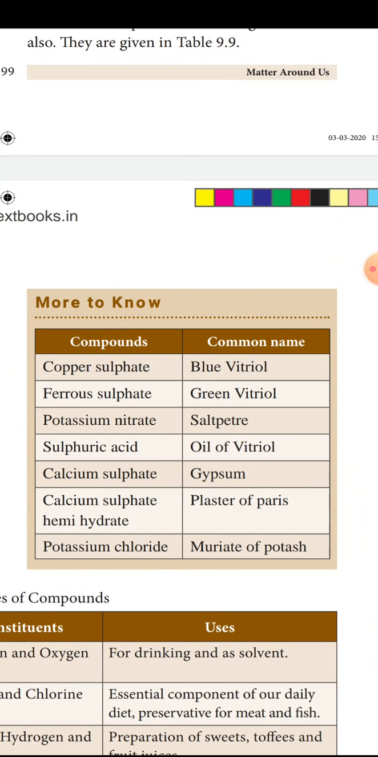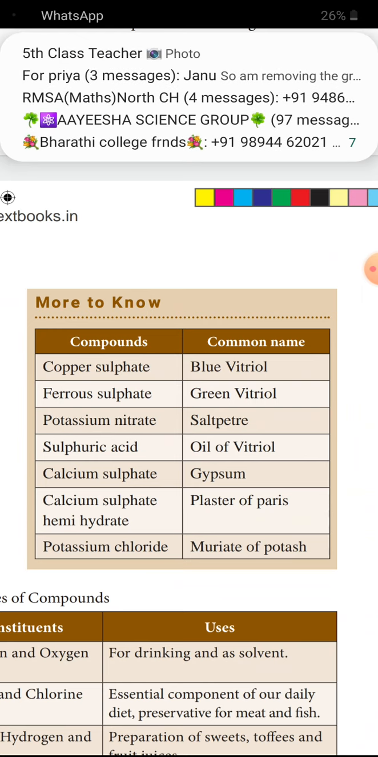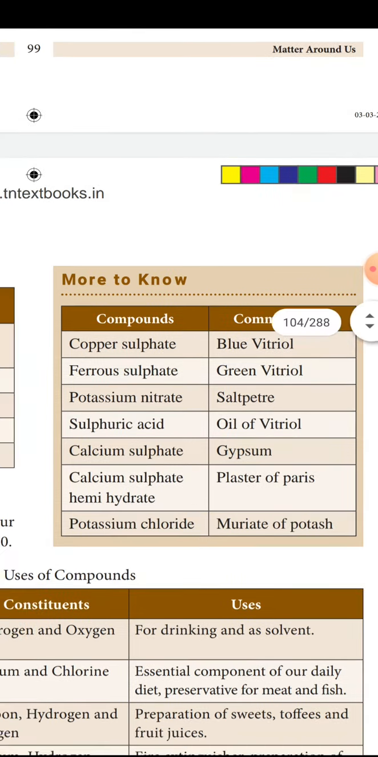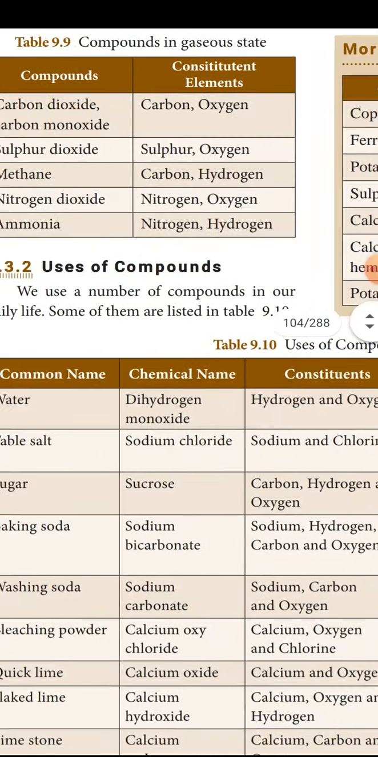Common names for such compounds are given here. Copper sulfate is blue in color, so it is called blue vitriol. Ferrous sulfate is green in color, so green vitriol. Potassium nitrate, salt, is white in color only, called saltpeter. Sulfuric acid, oil of vitriol. Calcium sulfate is called gypsum. Calcium sulfate hemihydrate is called plaster of Paris. Plaster of Paris is used to make small statues. Potassium chloride, muriate of potash. Gypsum is used in the preparation of cement.